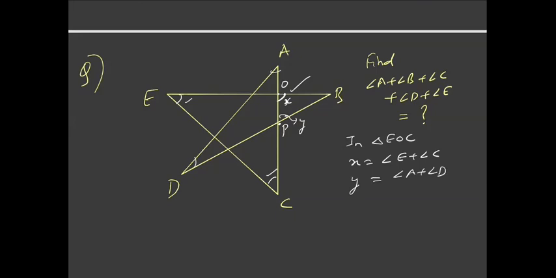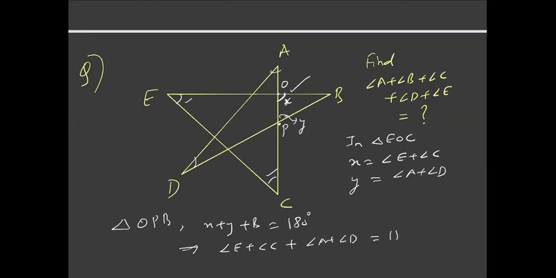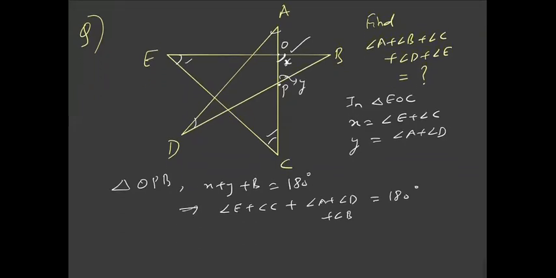Also, if you notice the triangle OPB, then I can say that X plus Y plus B should be 180 degrees because it is a triangle, and X is nothing but angle E plus angle C, and Y is nothing but angle A plus angle D. So if I add all these angles, I should get 180 degrees. Is this clear to everyone? Okay, so let's move on.